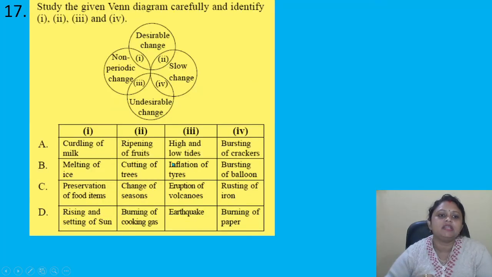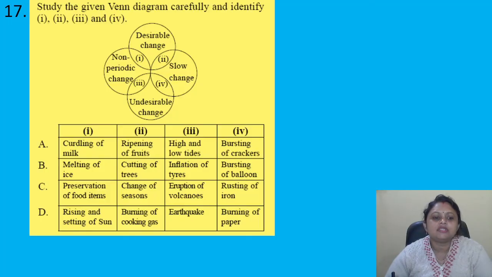Coming to the next question, study the given Venn diagram carefully and identify 1, 2, 3 and 4. So here options are given. In the Venn diagram, desirable change, non-periodic change, slow change, undesirable changes are there.